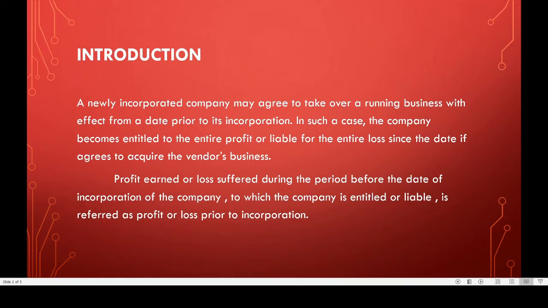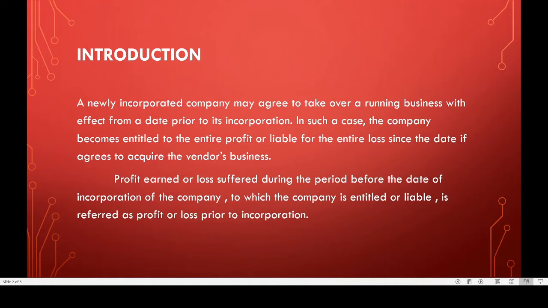For example, if a company is incorporated on 1st April 2020 and it agrees to take over a running business from 1st January 2020, here the company is entitled not only to the profit or loss made by the vendor's business from 1st April 2020, but also to the profit or loss made by the vendor from 1st January 2020.